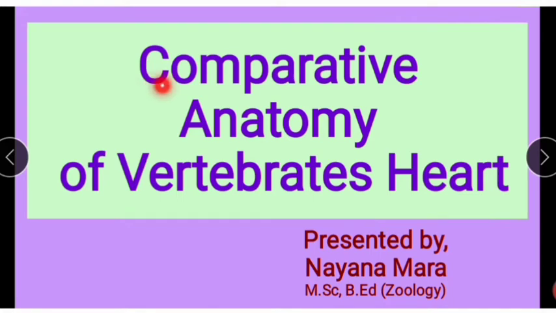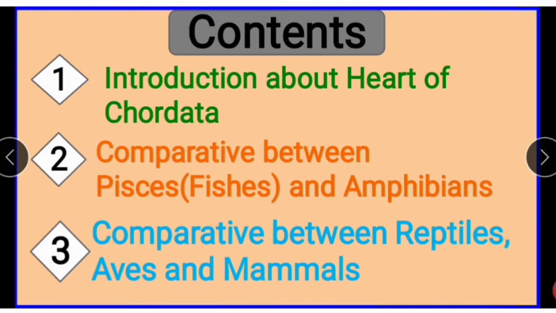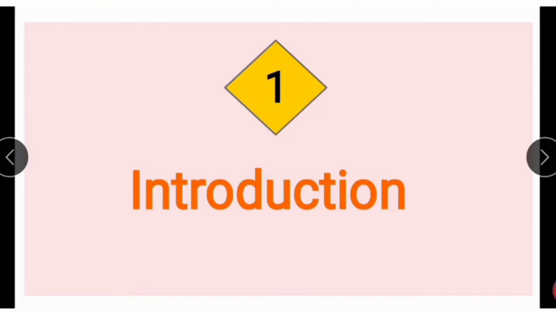Today we will discuss a new concept, that is the comparative anatomy of the vertebrate heart. First I will cover the contents. First one, introduction about the heart of Chordata. Chordata is nothing but vertebrates. Second one, comparison between fishes and amphibians. Third one, comparison between reptiles and aves, nothing but birds, and then mammals. Today we will start one by one.